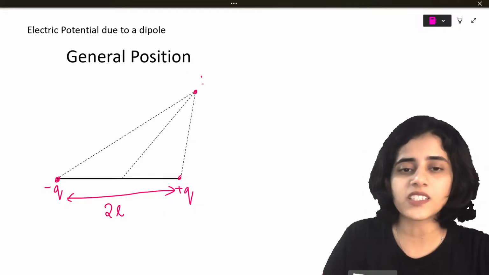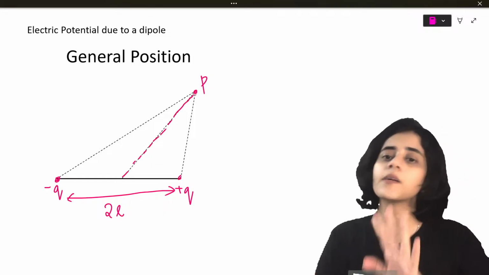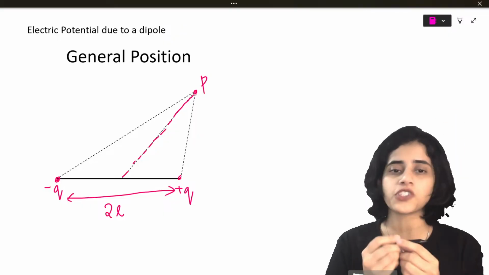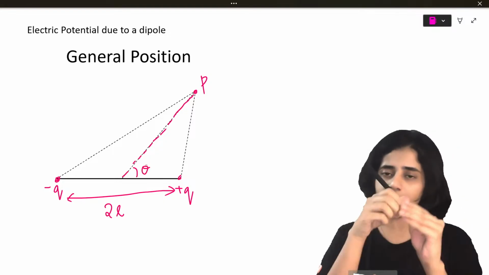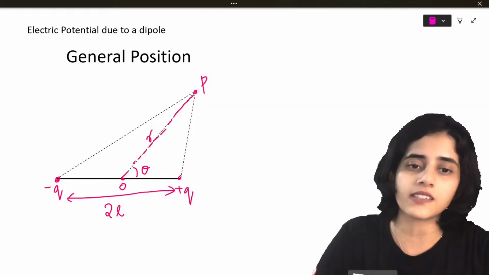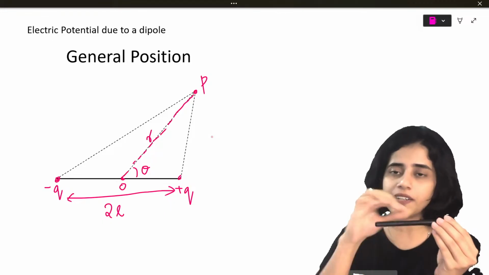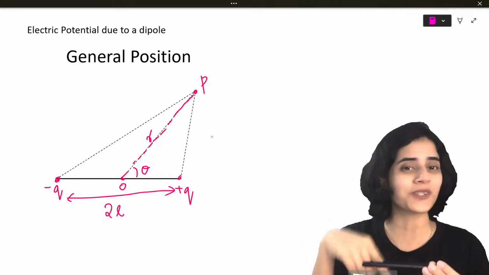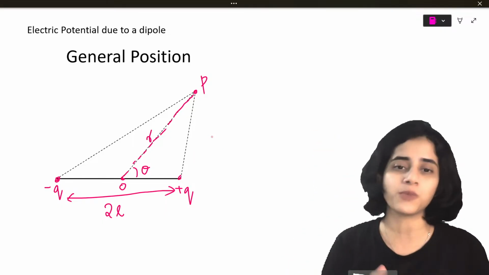Now let's take a point P which is at a random position. It is not along the axial position. It's not along the equatorial position. It is at a random position, and let's say I am putting this point P at an angle theta. As always, the distance between point P and the center is R. There's a dipole. I take a point P, not along the axial position, nor the equatorial position, at a random position which makes an angle theta with the dipole.